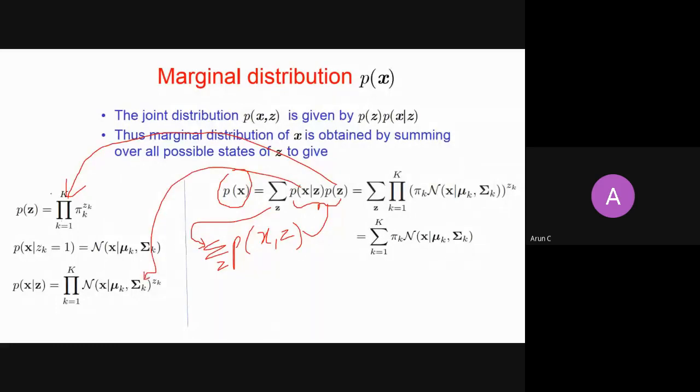Because both are products over k and both have a power of zk, you can take it common and put it into a product form. So after simplification, you get this.